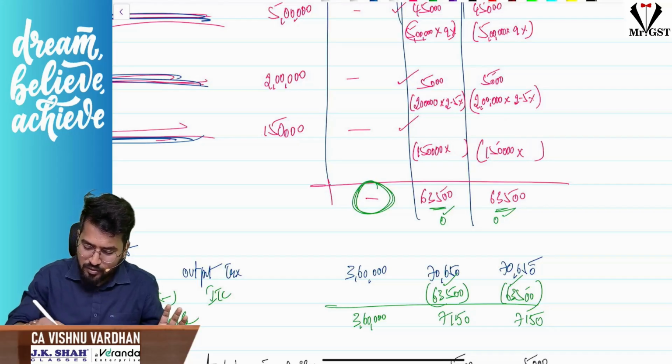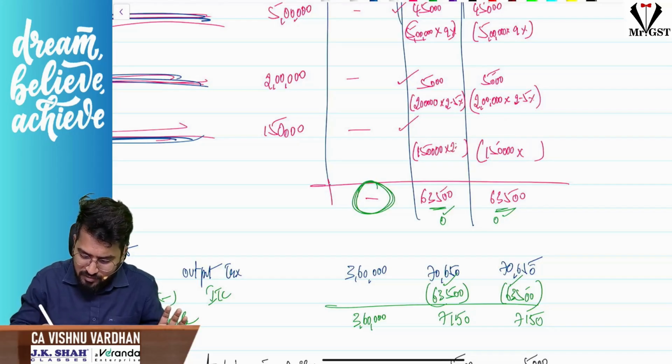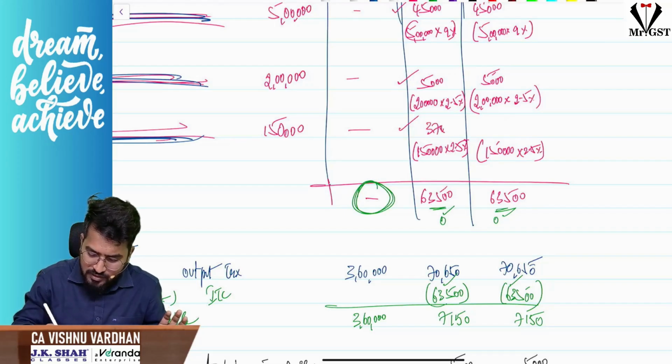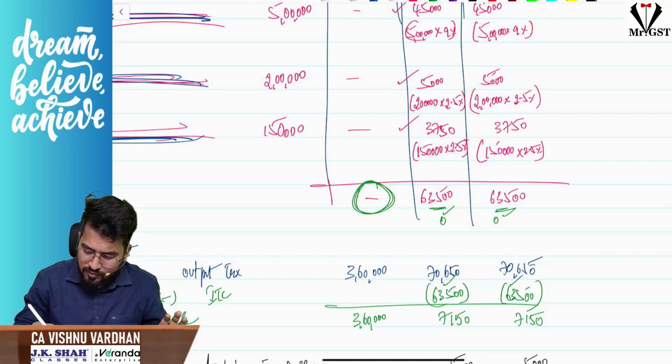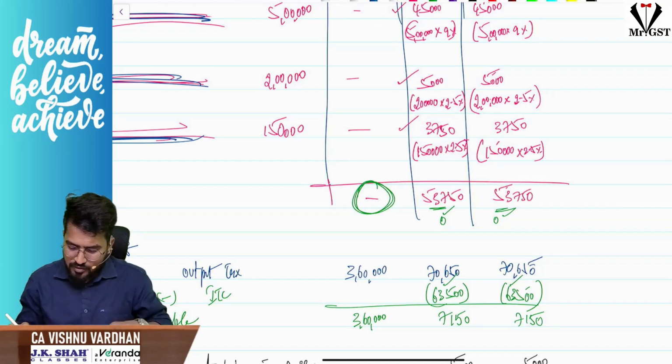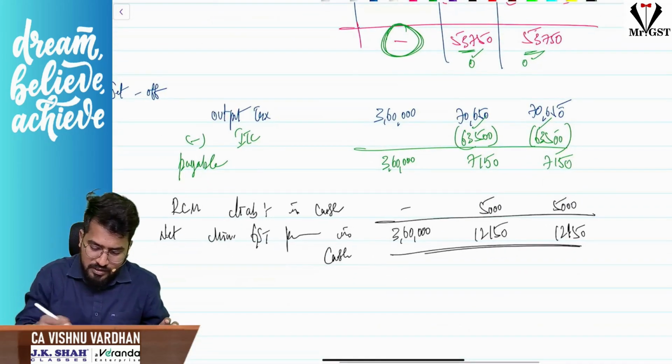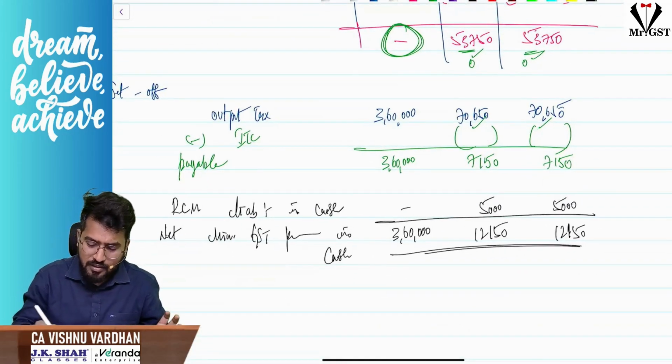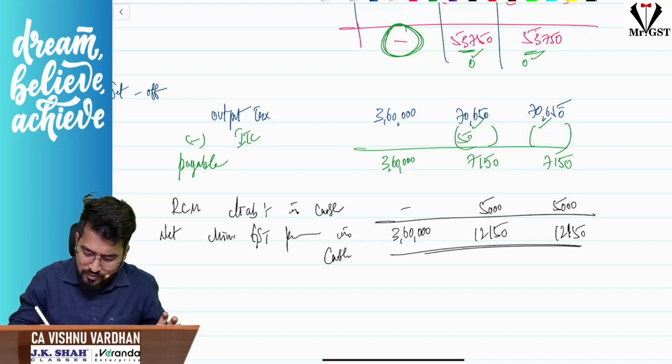So what is this one now? Let us do the recalculation. 2.5%, so 3,750. The total is 53,750. So here the answer will change. Guys, hope you have understood. We have just taken the GST rate wrong.